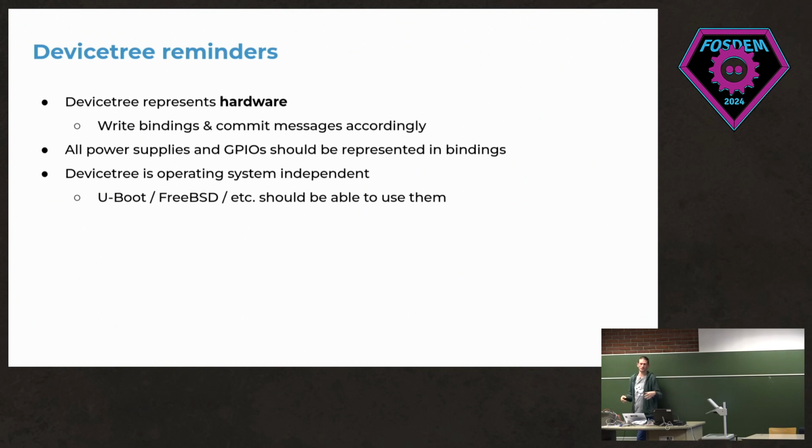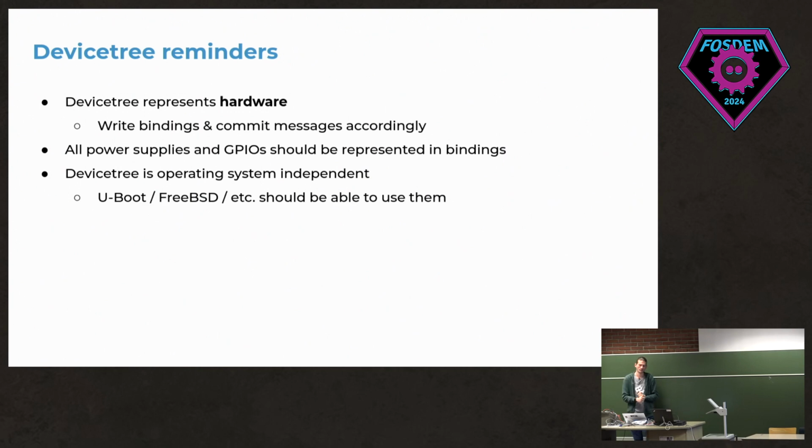So, kind of device tree, because this talk has been about hardware and device tree. Device tree actually represents hardware. It doesn't represent software concepts. You're not telling Linux to do something, but you're providing Linux with the information that the hardware is made in that way, and then Linux can use this information to actually do the correct things. Keep this in mind when writing device tree or the bindings or the commit messages. Don't write about, hey, this is telling Linux to do this, but you're describing the hardware.